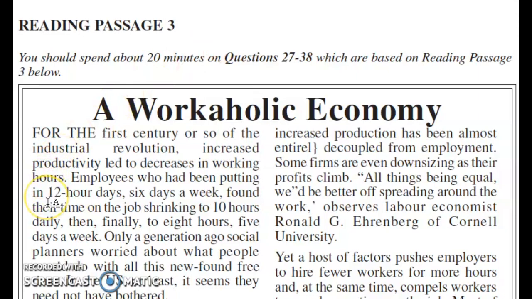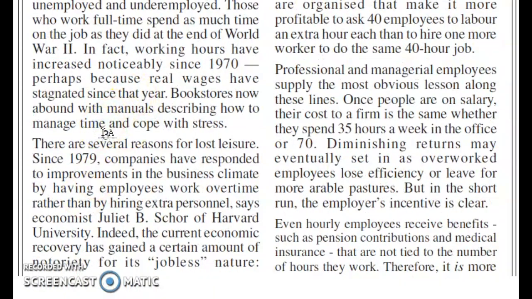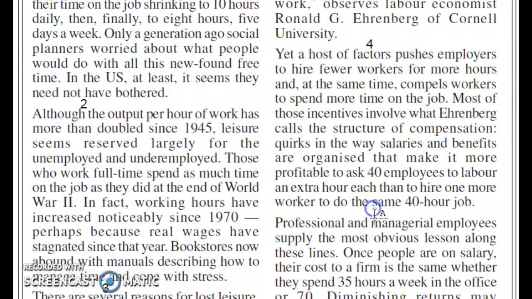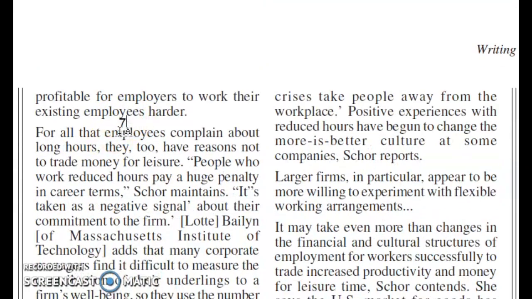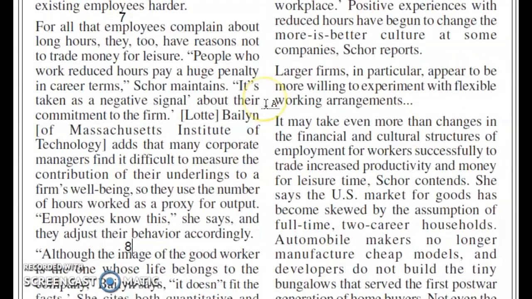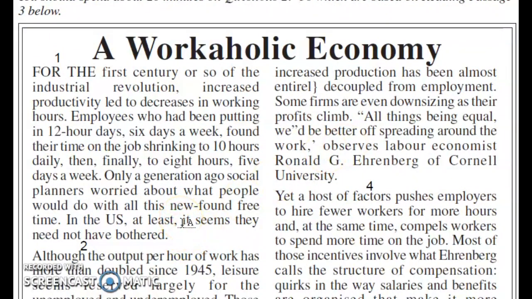First of all, let me assign numbers to the paragraphs. Okay, roughly we have 10 paragraphs. So I'll start studying with the first paragraph.